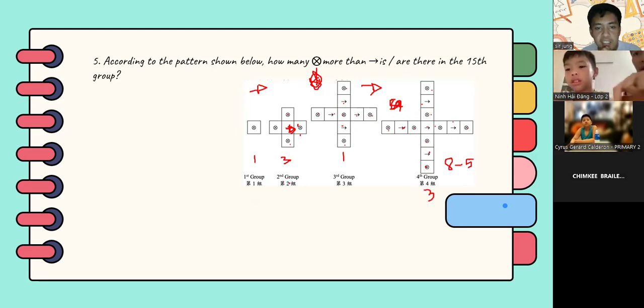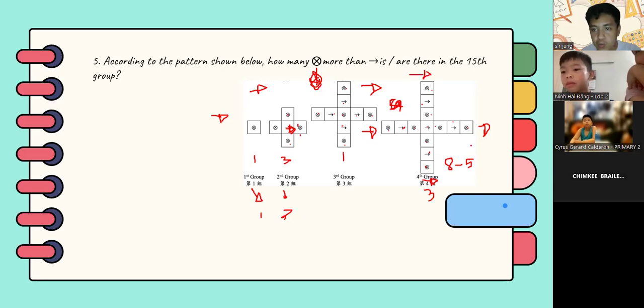So from this pattern, it can be seen that in every odd group, we have 1 symbol more than the arrow, right? In every second group, or every even group, we have 3 more symbols than the arrow, right? So let's say if we continue it here, the sixth group should look like this, right?